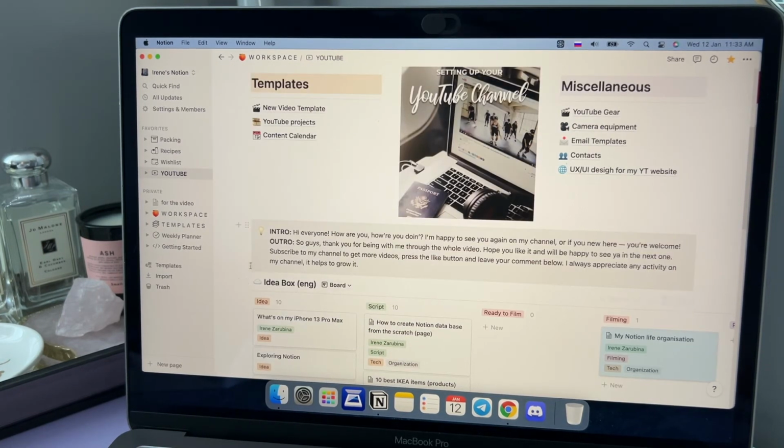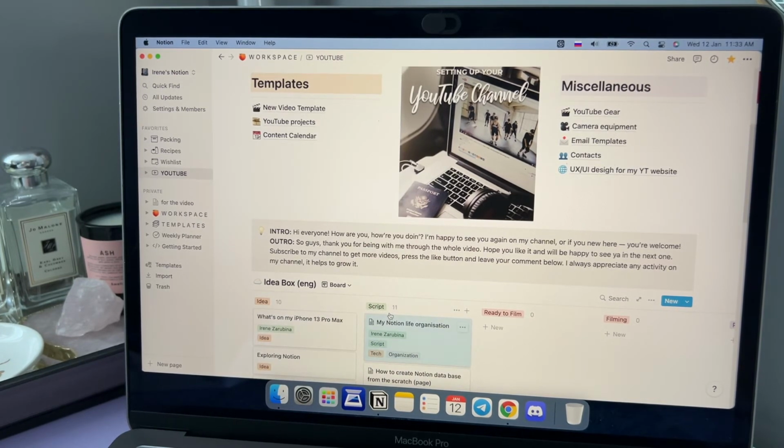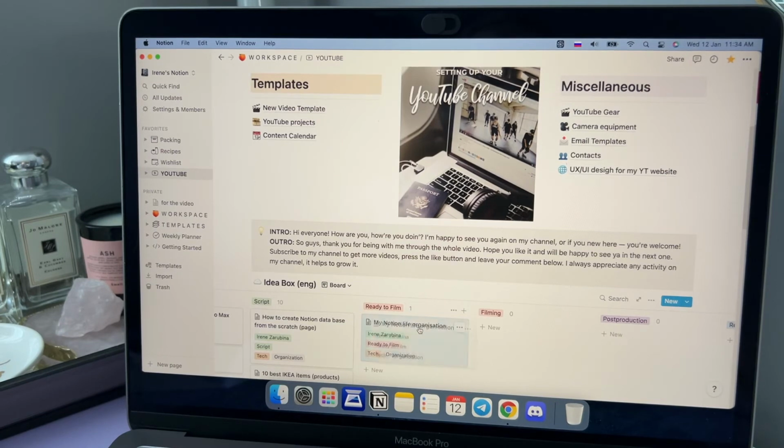Okay, here you can see the idea box inspired by Marina Mogilko and Ali Abdal, because this system is really work. Let's take the idea of today's video. My video is about my Notion life organization. The first step is the idea. Then I can drag it to the script column if I write the script. When the script is finished, I can drag it here to ready to film. And now I'm literally filming this video, so we drag it to filming column.